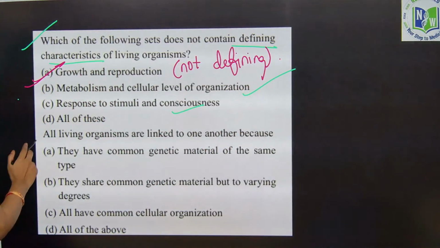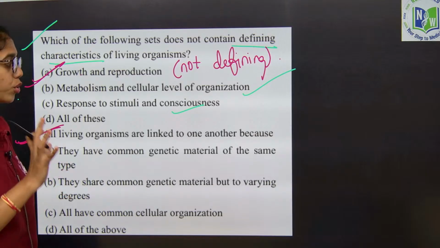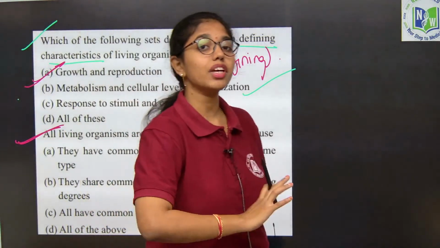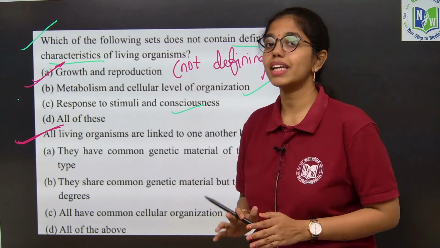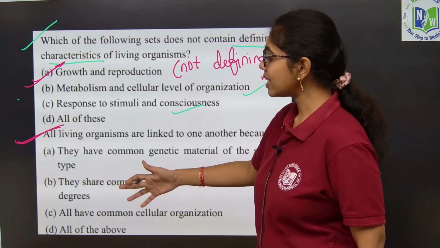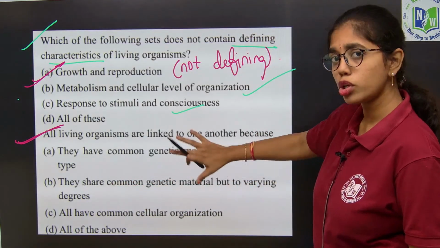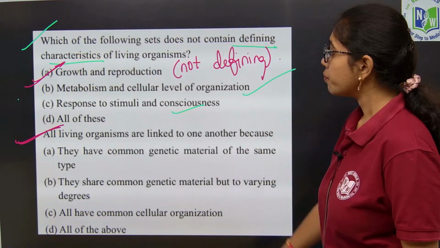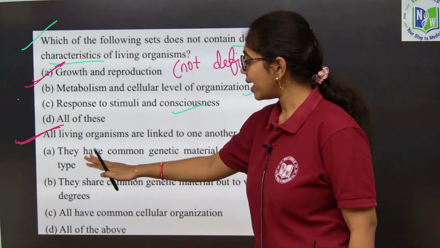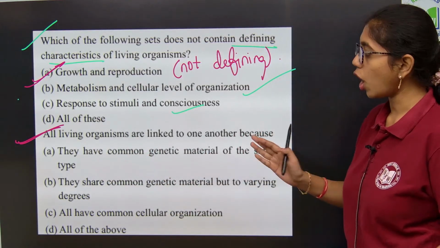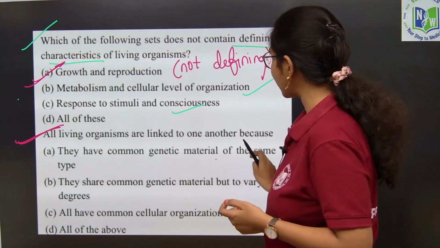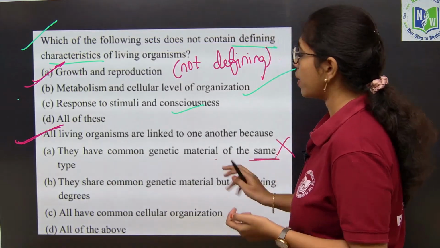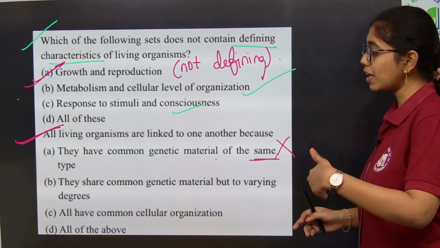And next, look into this question. All the living organisms are linked to one another, and how living organisms are linked, we have observed in the 7 obligate taxons or categories. Let us look into the options and find out the most evident reason. They have common genetic material of the same type? No, they have common genetic material of course, but that is not of the same type. They share common genetic material, but to varying degrees.